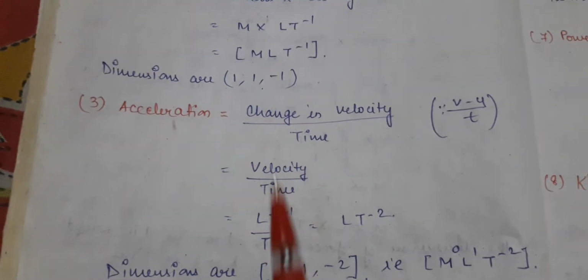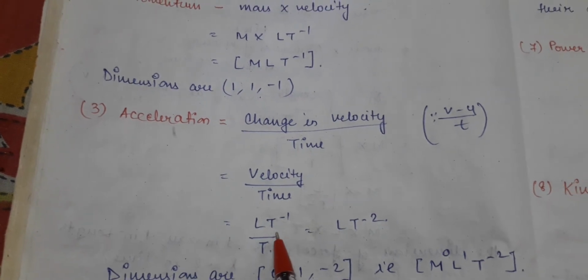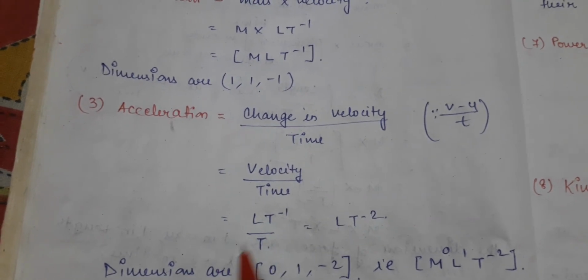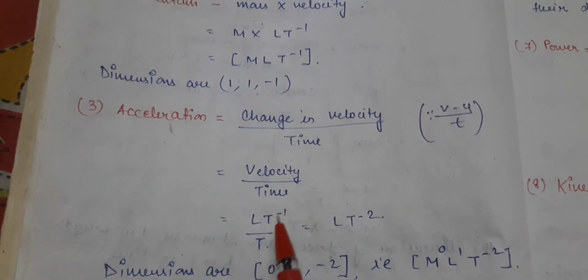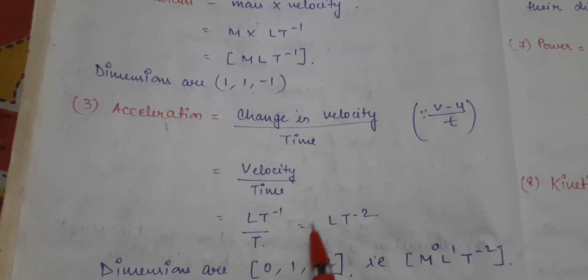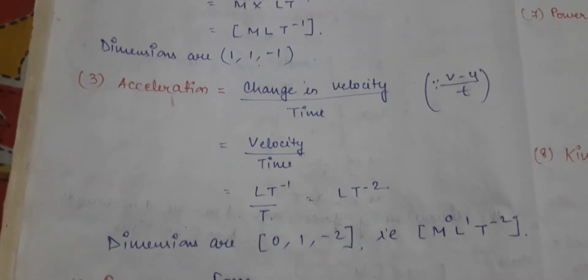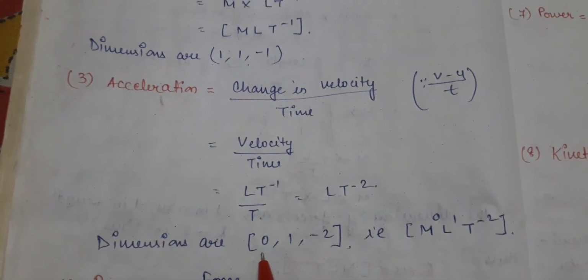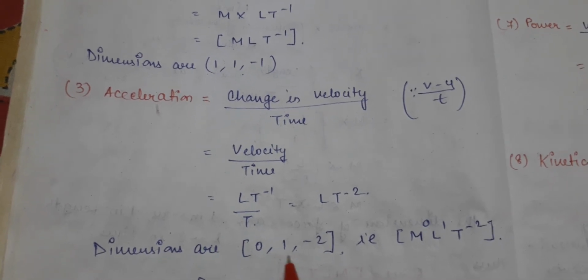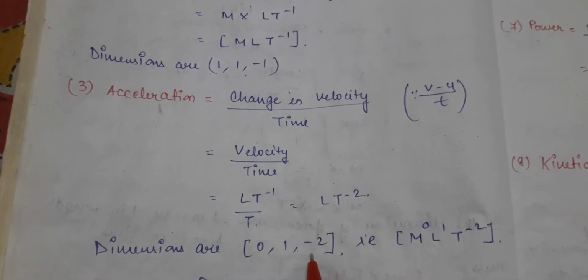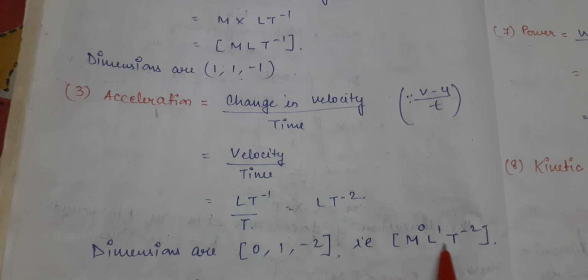As we have done, L T minus 1. What is the dimensional formula of time? T. So L T minus 1 upon T becomes L T minus 2. So what are the dimensions of acceleration? 0 in mass, 1 in length, and minus 2 in time. That is M0 L1 T minus 2.